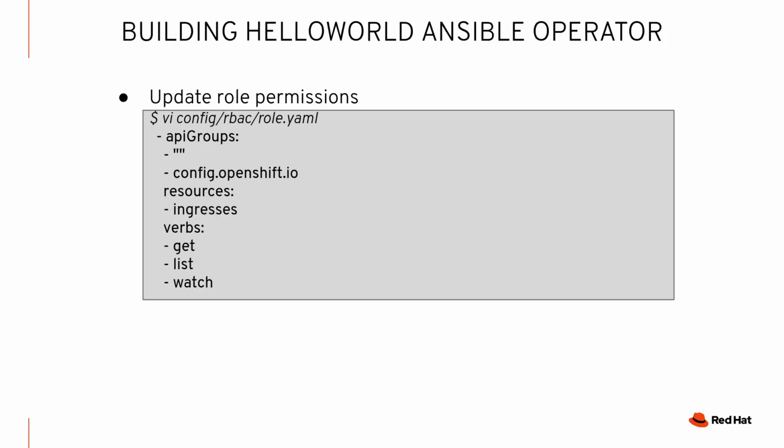As you noticed, we're querying the ingress object. By default, the scaffolding will create a role with some default permissions. However, if you're going to be doing things with your operator, you need to understand what permissions you need. In this case, what we're demonstrating here is how to add permissions for ingress, because that wasn't one of the default ones. There's a config/rbac/role.yaml, and we simply need to update that.